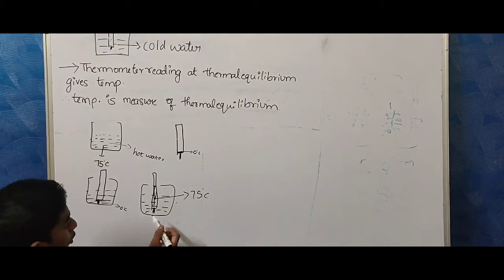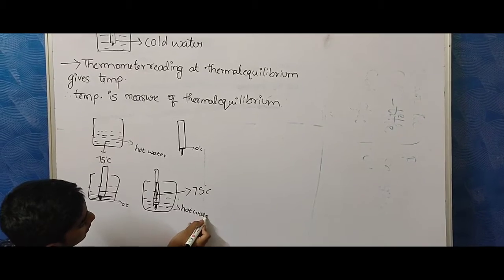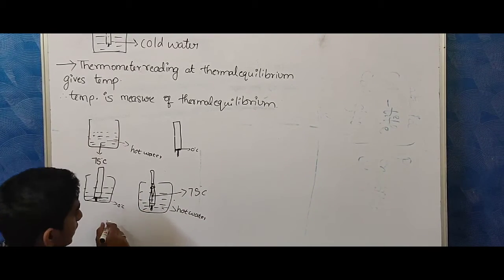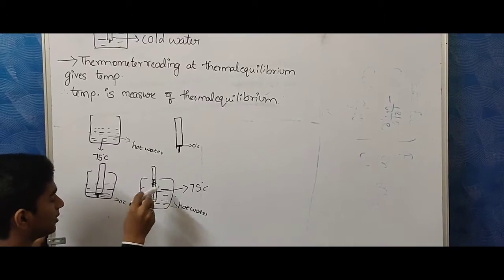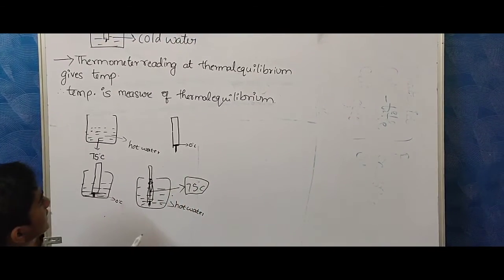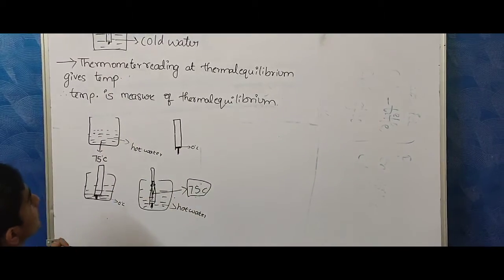Here the hot water and this thermometer are in thermal contact and thermal equilibrium. Therefore, the thermometer shows the reading 75 degrees Celsius. The definition gives this meaning.